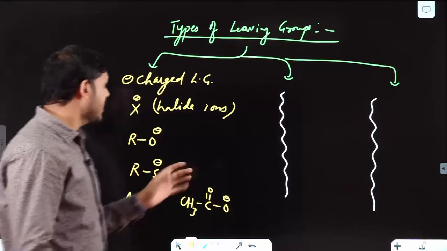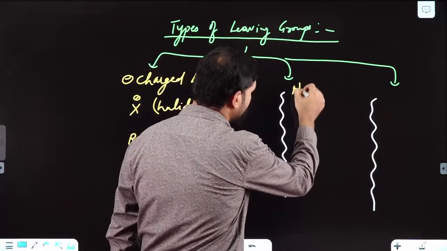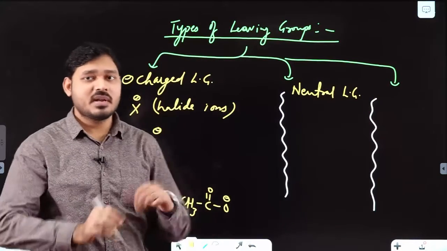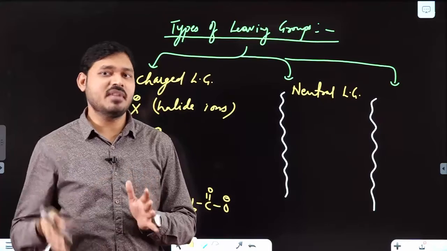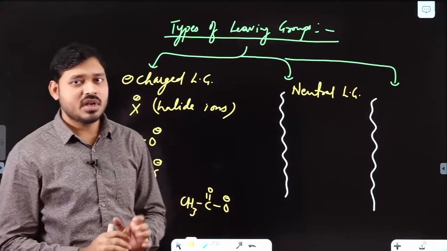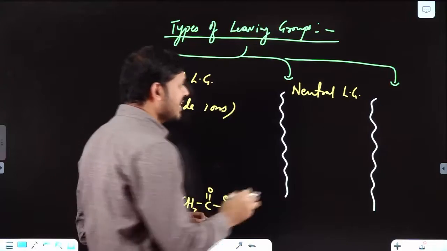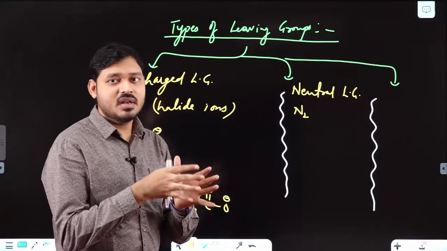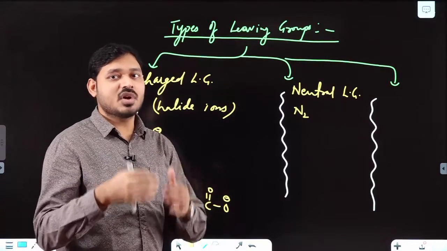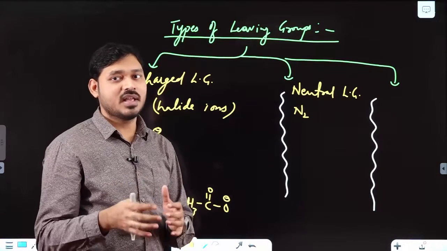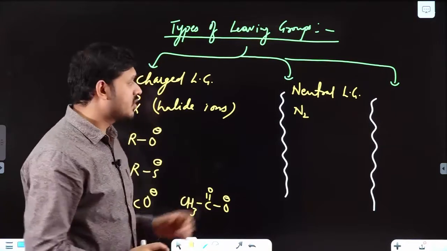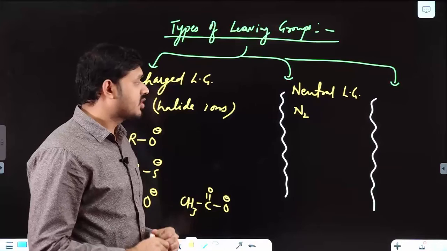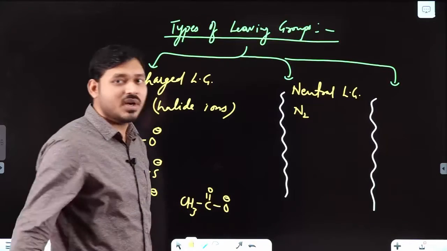Next comes neutral leaving groups. Remember, if there is some neutral leaving group, then it plays a very important role. One of the world's best neutral leaving groups is N2. If in any reaction N2 is leaving, the entropy factor dominates in such cases. So when the entropy factor is involved in neutral leaving groups, it plays an important role. So N2 is one of the world's best leaving groups.